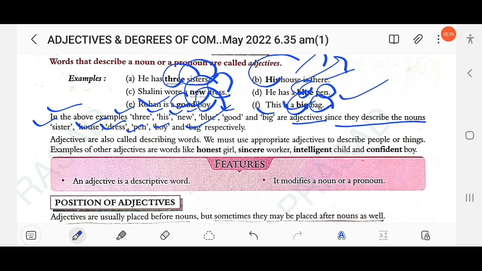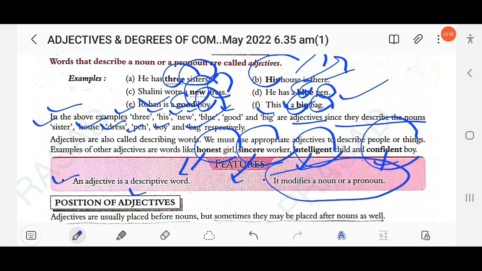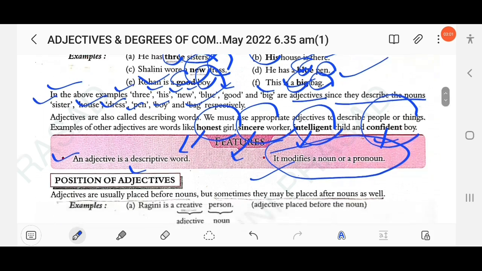Examples of other adjectives are honest girl, sincere worker, intelligent child, confident boy. These are adjectives: honest, sincere, intelligent, confident. An adjective is a describing word. It modifies a noun or pronoun. It describes not only a noun but also a pronoun.